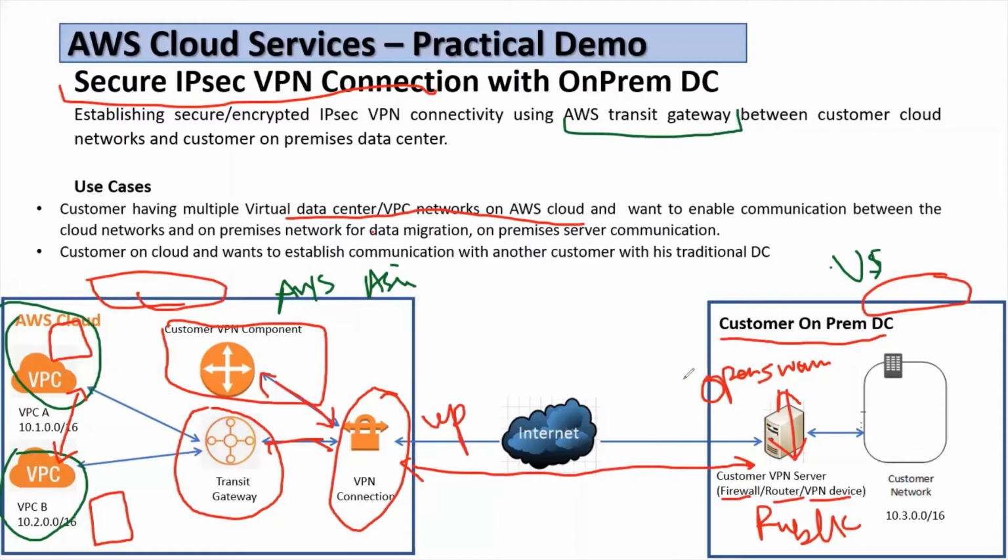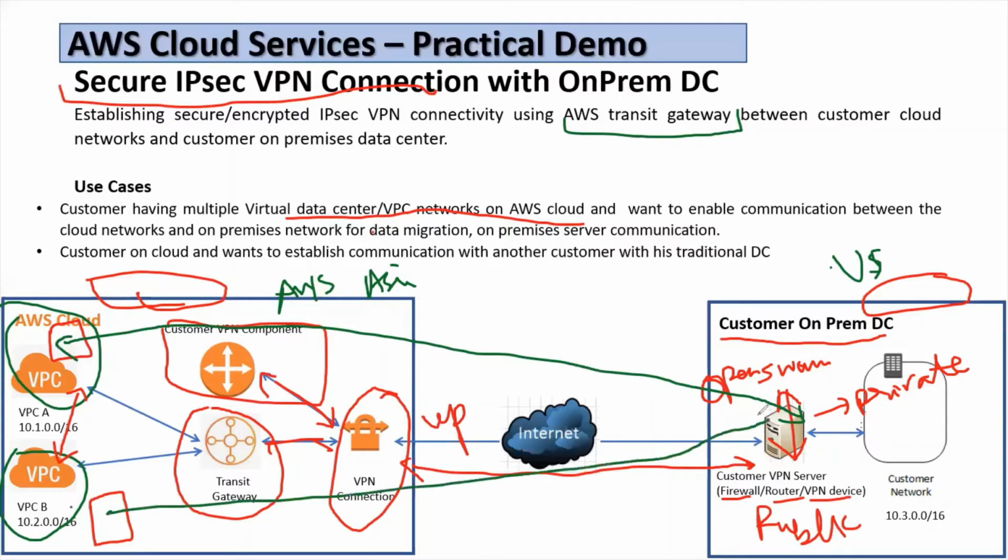Then later, this machine is also having one private IP. From this machine in VPC A, we will try to ping the private IP of the same server. And then also we will ping from this machine to this machine. So this shows that we have successfully established the connectivity over the internet using a secure IPsec VPN tunnel, and all this traffic will be encrypted.